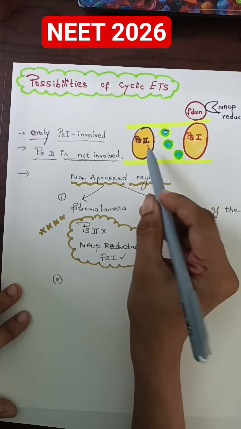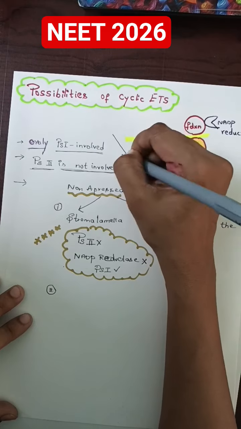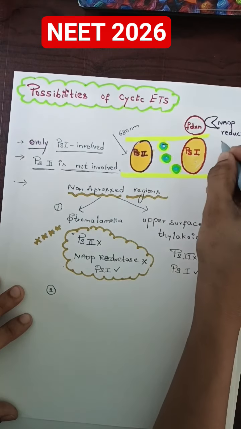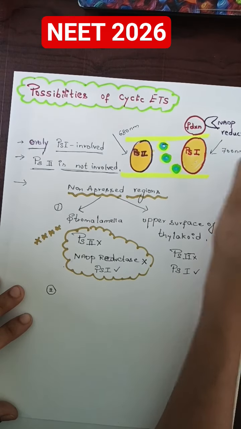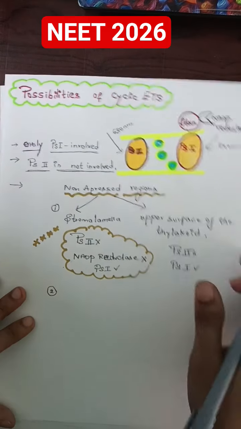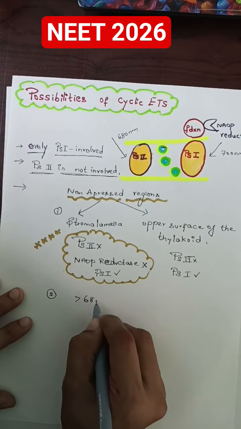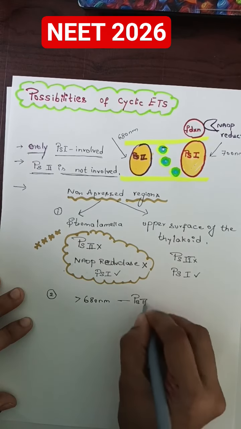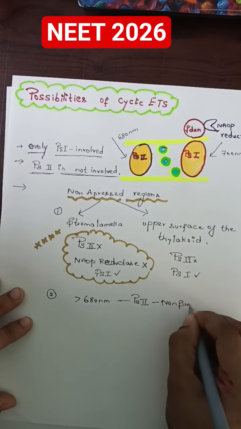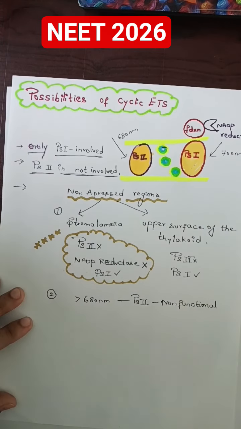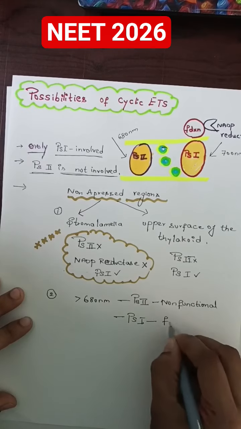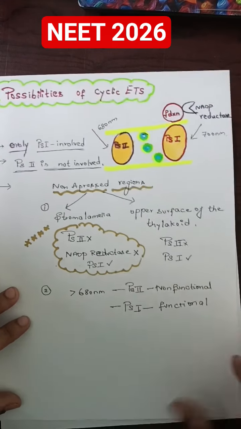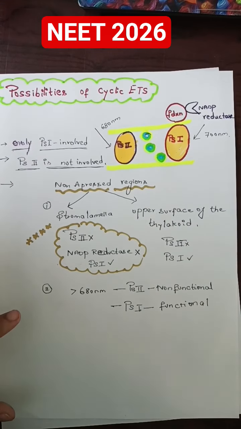And the second MCQ, if you can see here, there are two photosystems. One excites by absorbing 680 nanometer. The other, photosystem 1, is going to excite by absorbing 700 nanometer. So what happens in the case where the photosystem 2 is going to trap beyond 680 nanometer? Beyond the 680 nanometer, obviously the photosystem 2 is going to become non-functional, because beyond the 680 nanometer, who is going to become functional? Photosystem 1 is going to be functional. When photosystem 1 is functional, obviously what is going to take place? Definitely the cyclic ETS is going to take place. This is a wonderful MCQ where you can identify the majority of the unknown questions from this chapter.